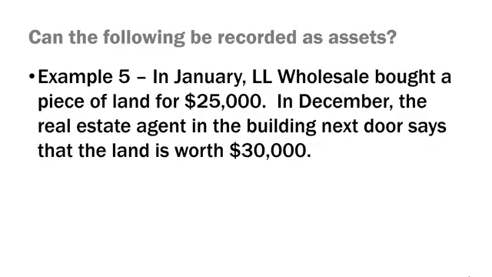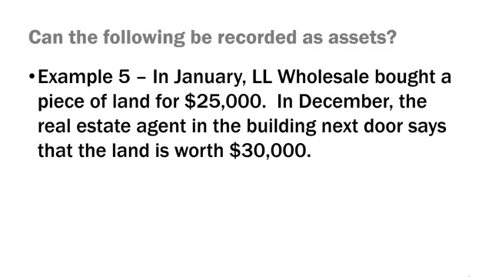Next example, example 5. In January, LL Wholesale bought a piece of land for $25,000. In December, at the end of that year, the real estate agent in the building next door says, "Good news, the land is worth $30,000." Well, that is good news indeed, right? So when LL Wholesale bought the piece of land for $25,000, it can record that on the balance sheet as an asset.